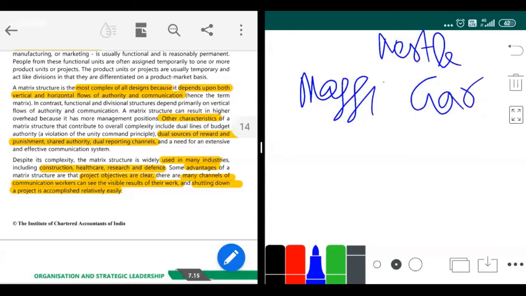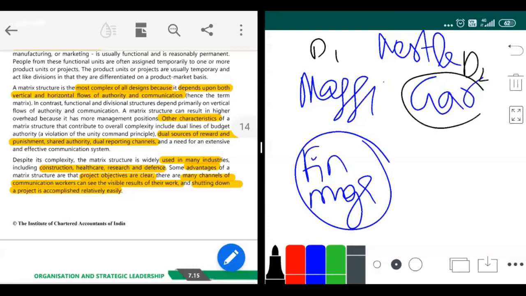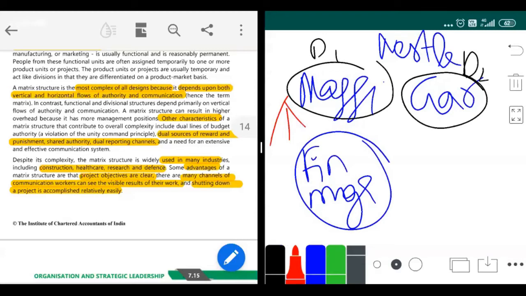Suppose there is a financial manager of Maggie, and the garment business will also have its own financial manager. So this is division 1, and this is division 2. Under Maggie they will have a lot of functions, and under garments also they'll have a lot of functions. Under Maggie there is one function known as the finance function, and they have a finance manager for that.